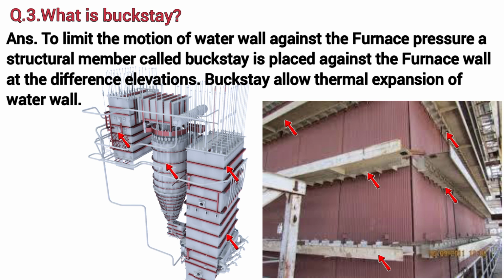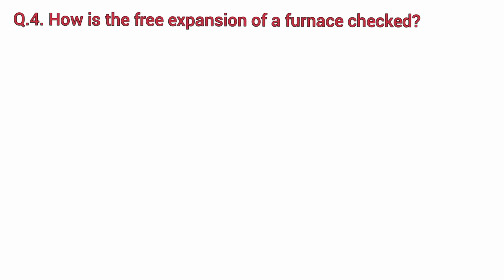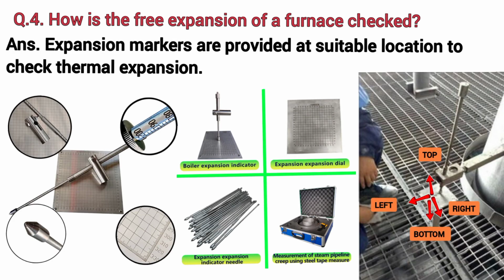is placed against the furnace wall at the different elevations. Buckstay allows thermal expansion of water wall. How is the free expansion of a furnace checked? Expansion markers are provided at suitable locations to check thermal expansion.